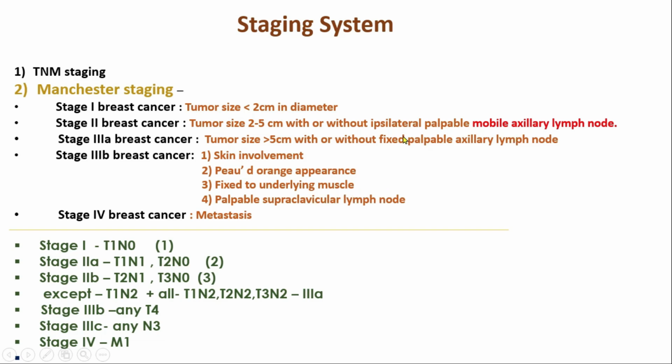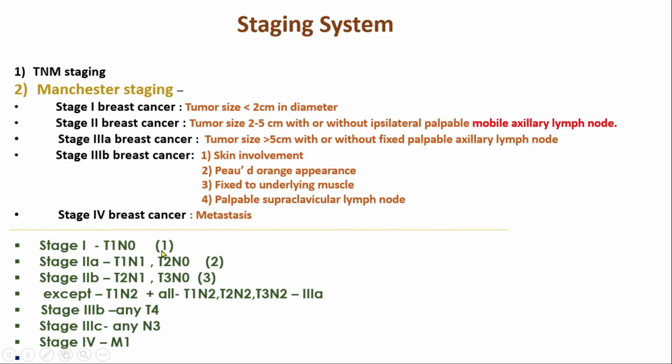When the axillary lymph node is fixed, it will go to stage 3A breast cancer. Stage 3B breast cancer is termed when there is skin involvement, there is a peau d'orange appearance, the lump is fixed to the underlying muscle, or there is a palpable subclavicular or supraclavicular lymph node. We will term it stage 3B breast cancer. And when there is any kind of metastasis, it will go to stage 4 breast cancer.